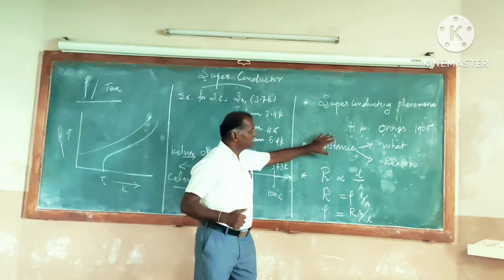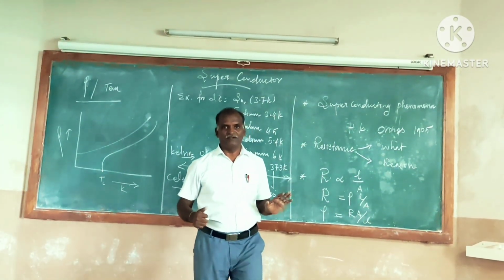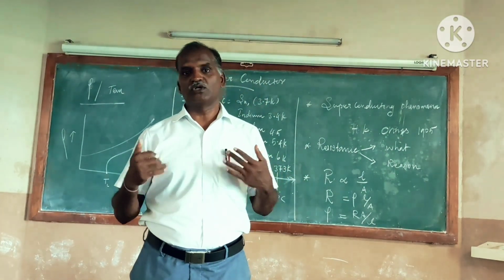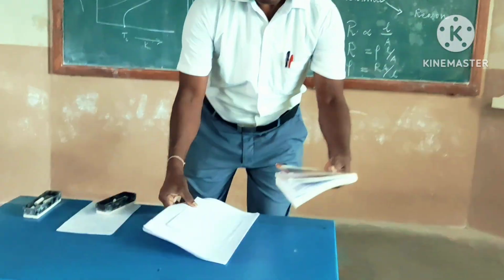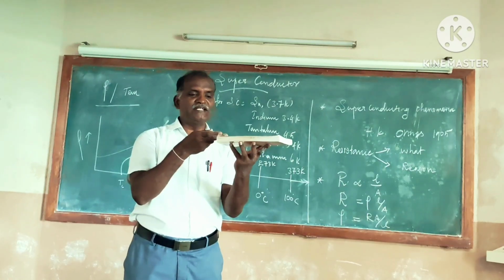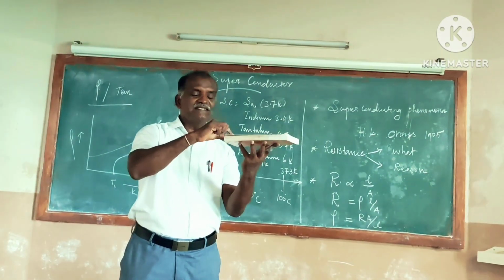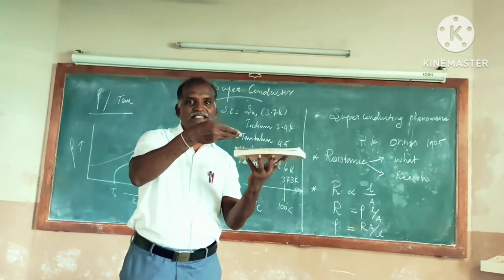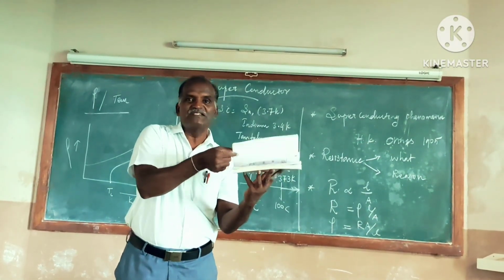See, resistance. What is resistance? Suppose you are traveling on a two-wheeler, to control our speed there are a lot of speed brakes that control our speed. In the same way, suppose it is a conductor, a rectangular slab conductor. The slab can be split into a large number of slices, like bread slices. These slices can vibrate. The vibration of the slices depends upon the temperature. If temperature is more, the vibration is more.